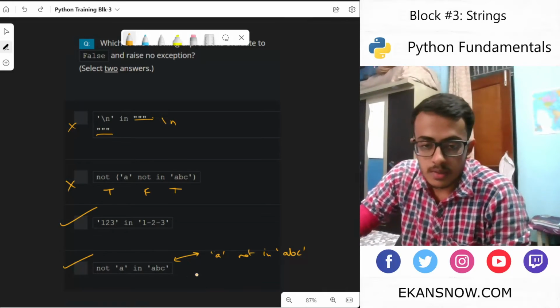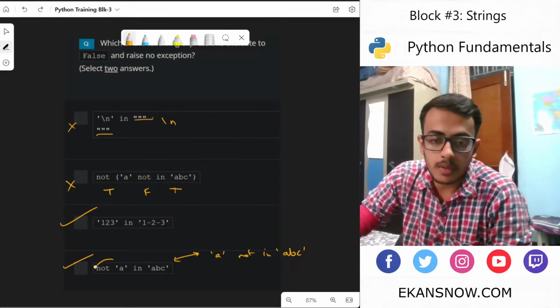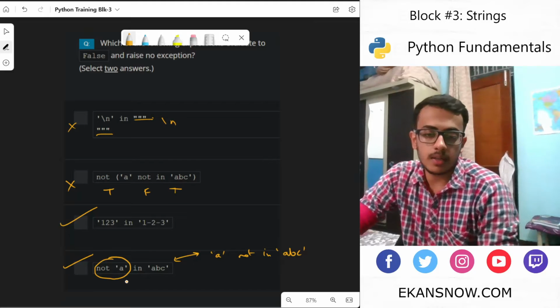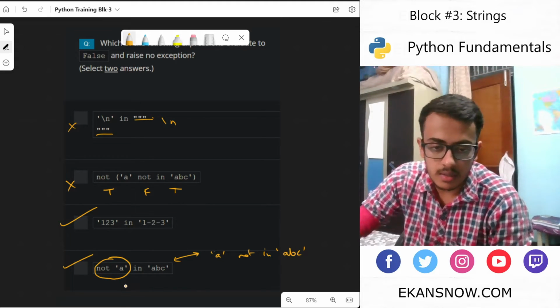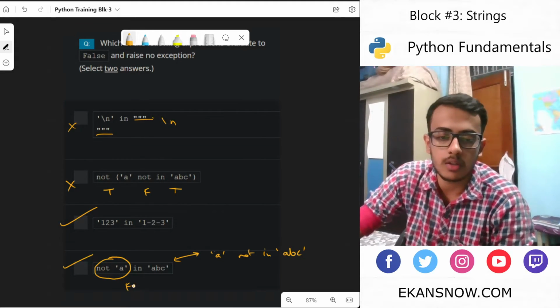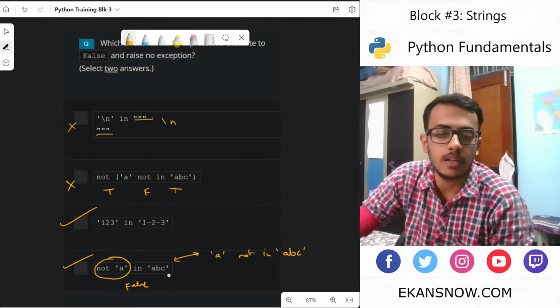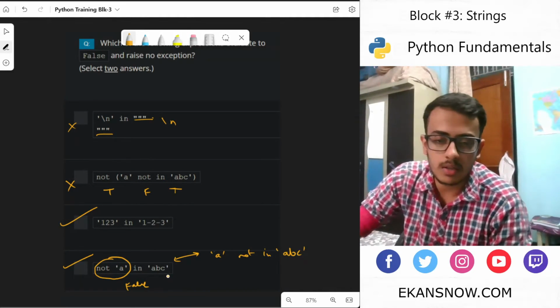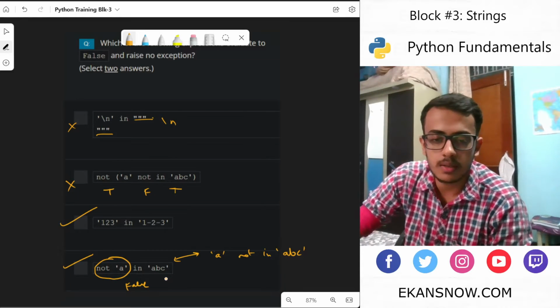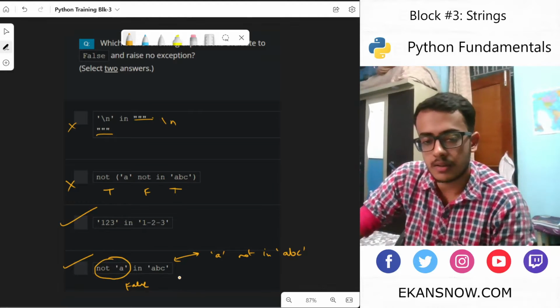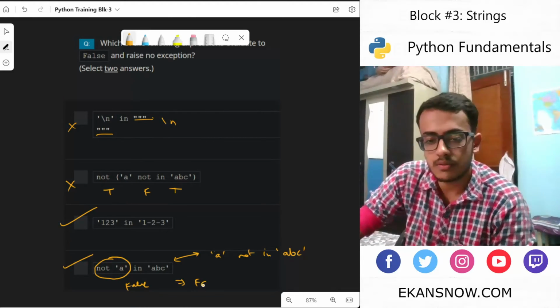Not A in ABC. This part would be evaluated first, and then we would try to see if this is in ABC or not. Not of any valid string would result in false. And what we are trying to see is if false in ABC or not, which is not a proper way of doing it, but this won't throw any exception. But the value which would come out of it is false.